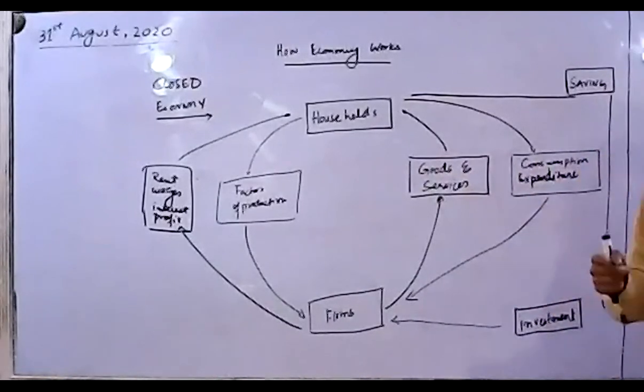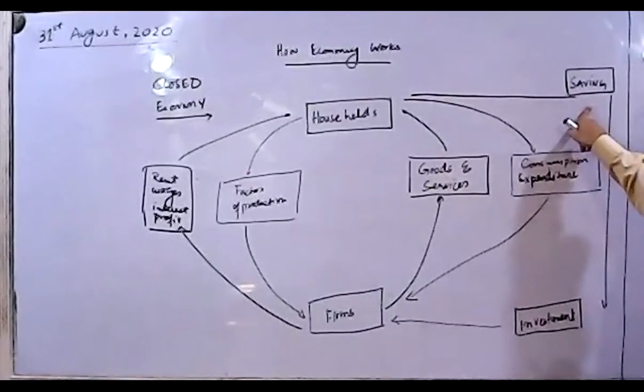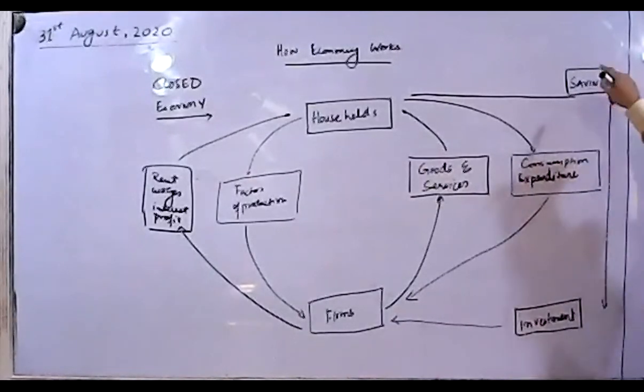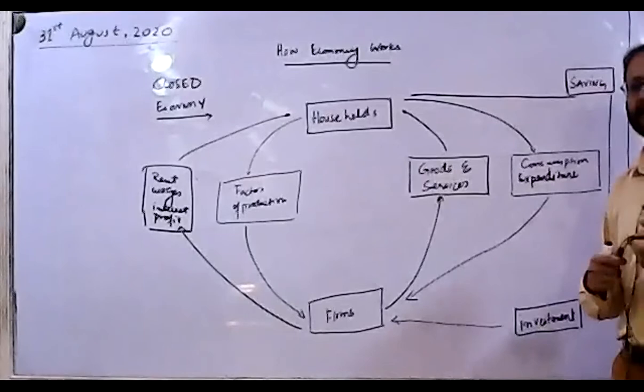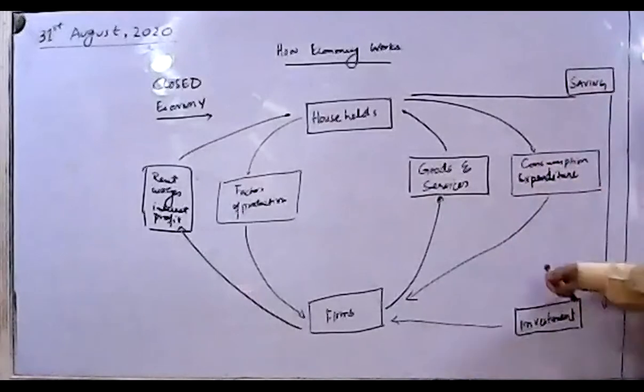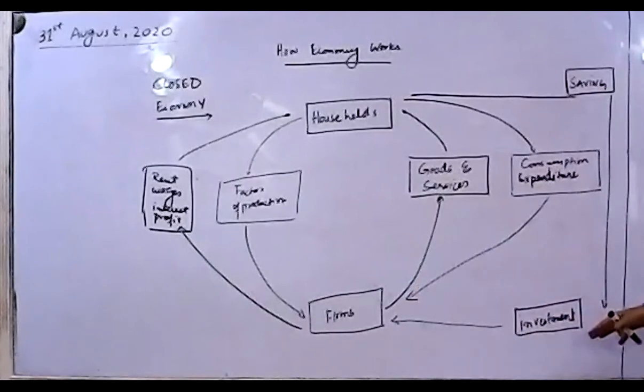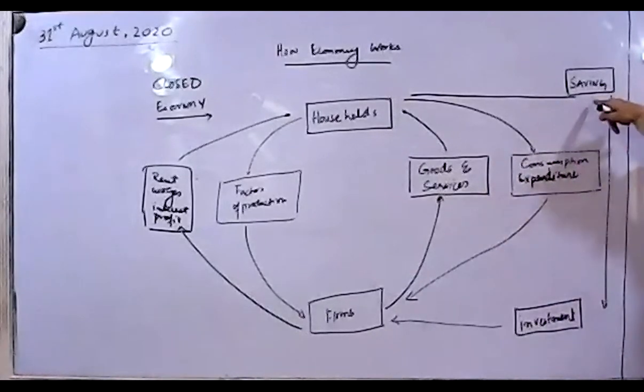Just imagine, as a consumer, when you are spending, you're going to save. When you're going to save, it means that you're saving in some financial institutions like banks or some other institutions which might be saving for you to give you some return. So these savings are actually transforming into investment. If you just recall the banking concept, that tells us that the banks actually work with your saving, and then they can lend the money to the firms. So this is happening over here now. That basic concept is helping us to understand how the households are making savings, and these savings are turning into investment for the firms.